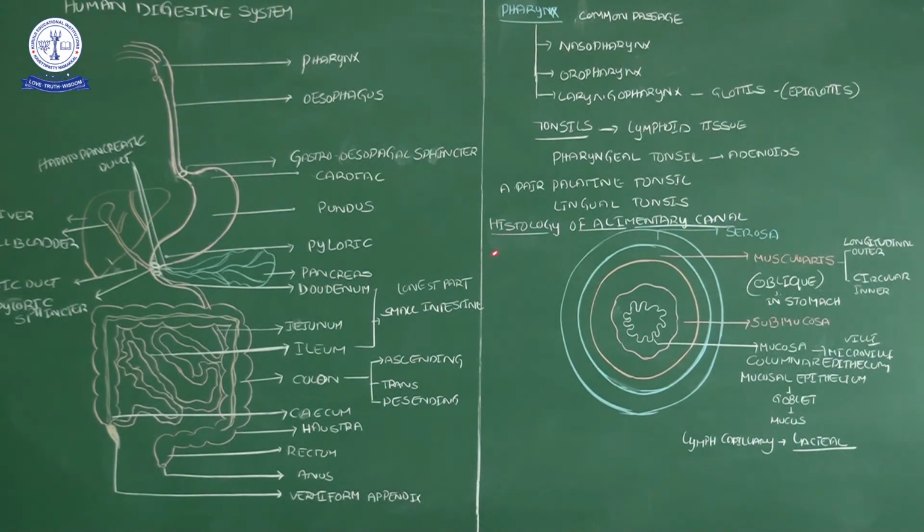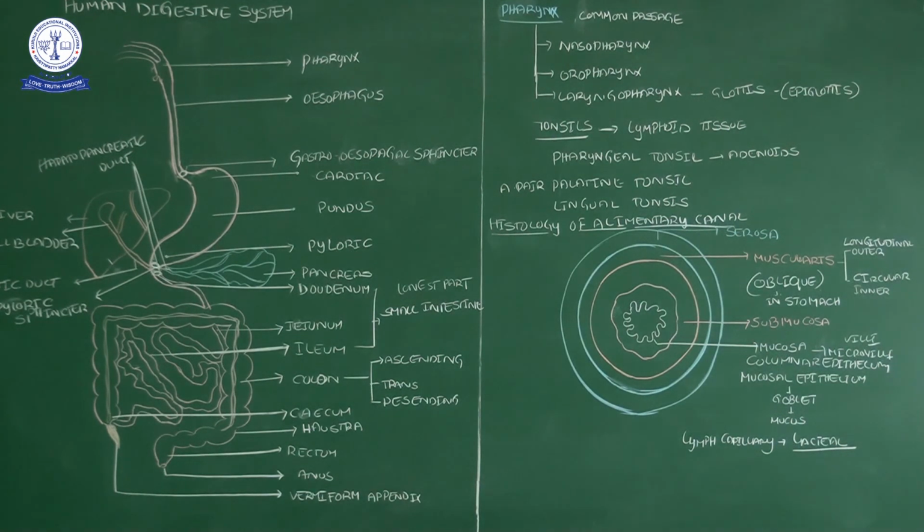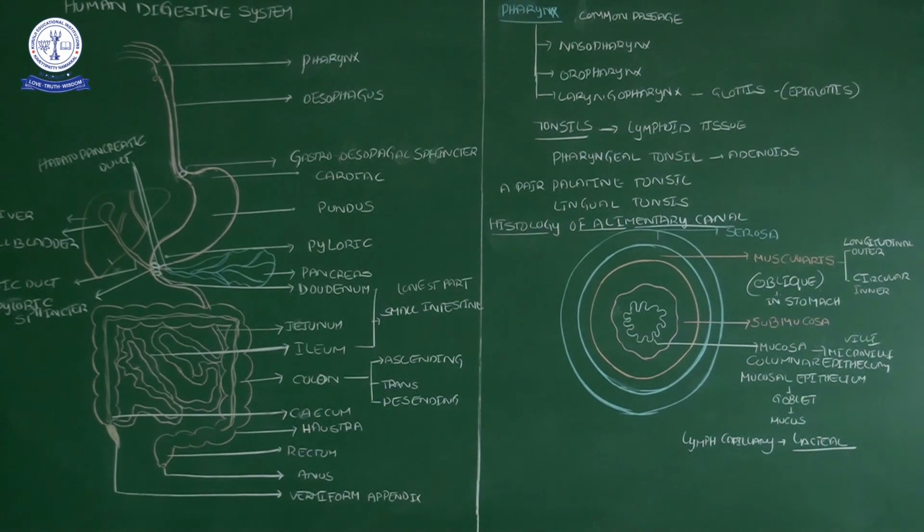Then come to the histology of the alimentary canal. When you cut a section of the alimentary canal and keep it under the microscope, you will observe four layers. From outer to inner, the names are like this. The outer layer we call the serosa. It is a connective tissue.